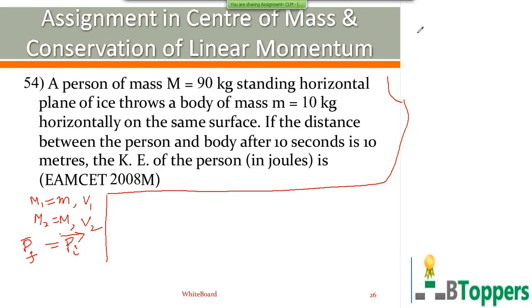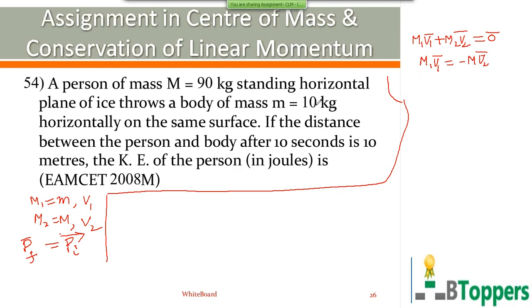So the final momentum of the system is equal to m1 v1 bar plus m2 v2 bar. That is equal to the initial momentum of the system, which we can take as 0. So m1 v1 bar equal to minus m2 v2 bar. You have to find the kinetic energy of the person. That means you have to find v2. The two velocities are in opposite directions.